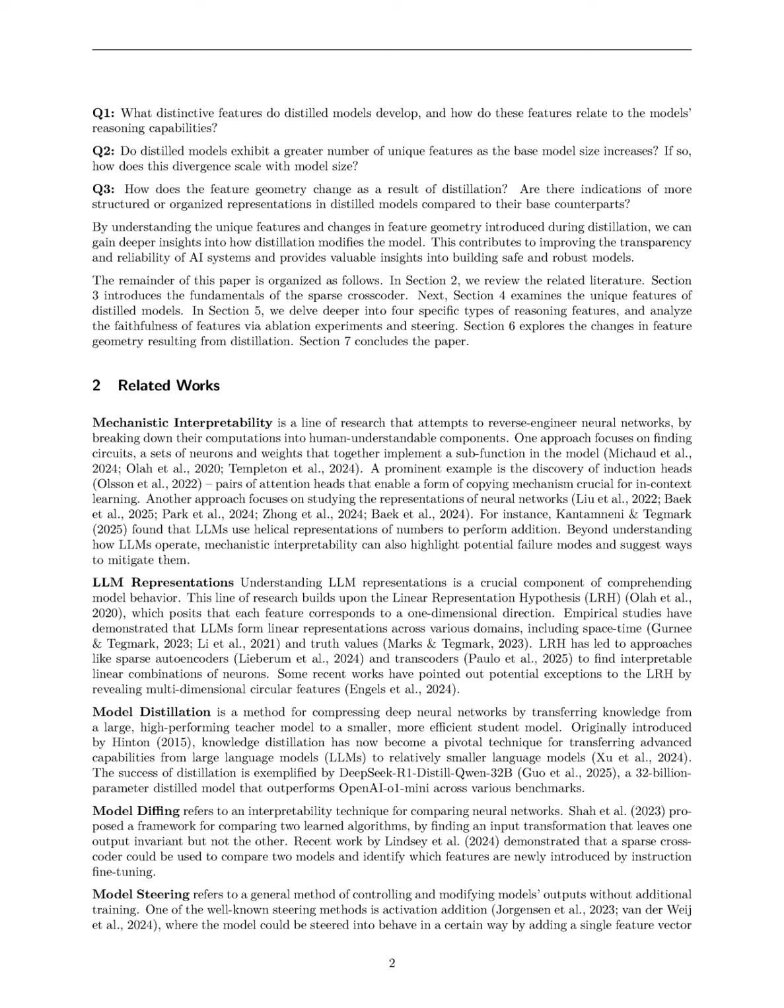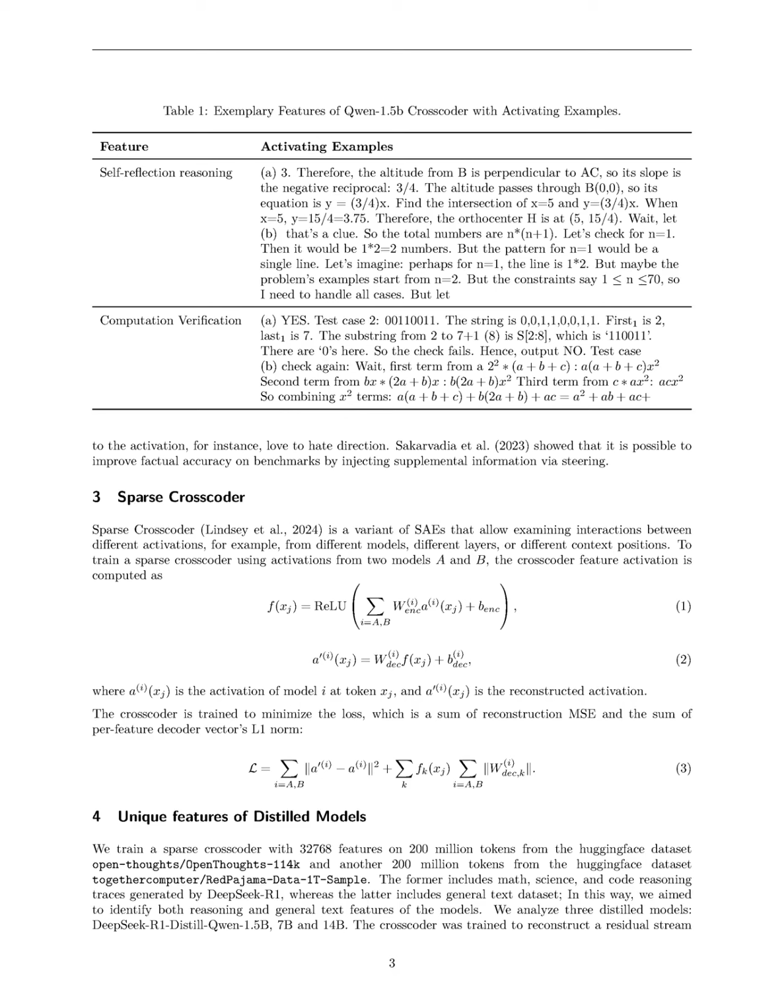The proposed method involves training a sparse crosscoder to identify unique features in distilled models. First, the crosscoder is trained using activations from two models, referred to as Model A, the base model, and Model B, the distilled model, by computing the crosscoder feature activation based on their respective activations at specific tokens. The training minimizes a loss function that combines reconstruction mean-squared error, MSE, and the L1 norm of the decoder vector.